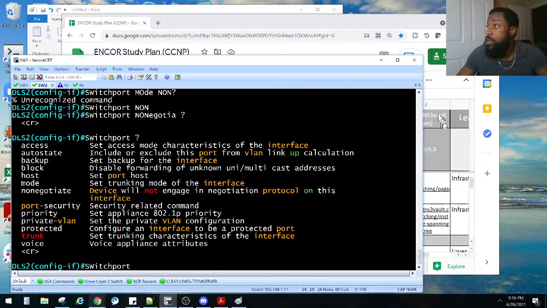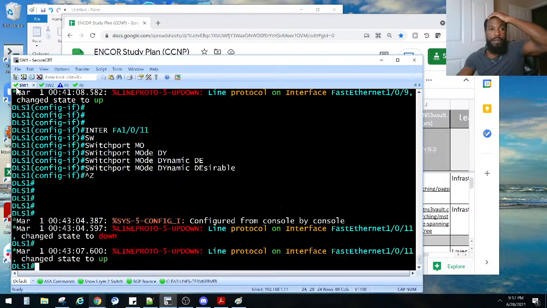So what was the next task? I think that's it for task 2, where these interfaces become a trunk link. Task 3 was to configure the following VLANs only on DLS1. So we got to go to DLS1, which is this guy right here.